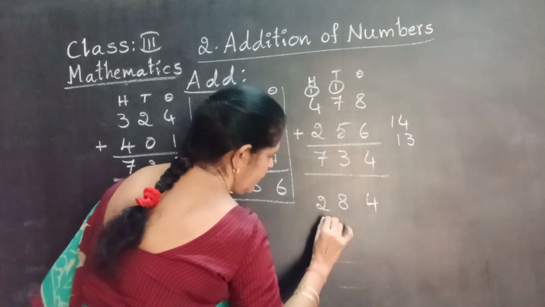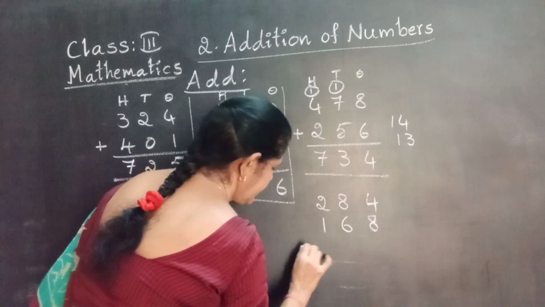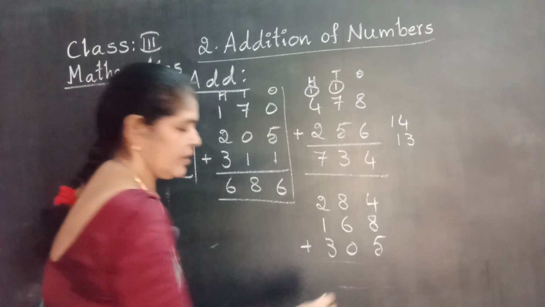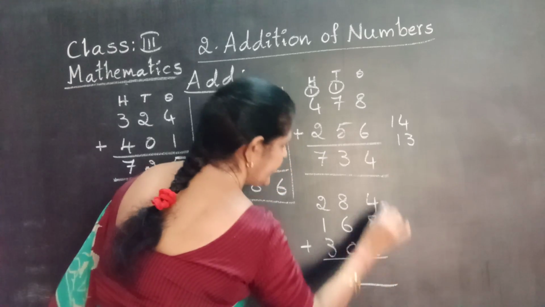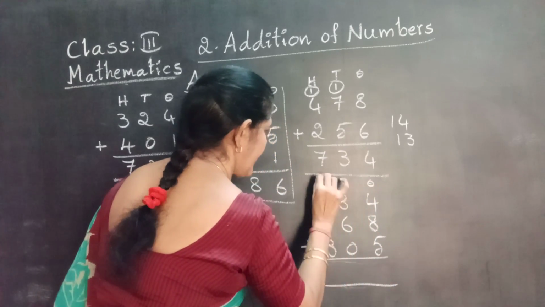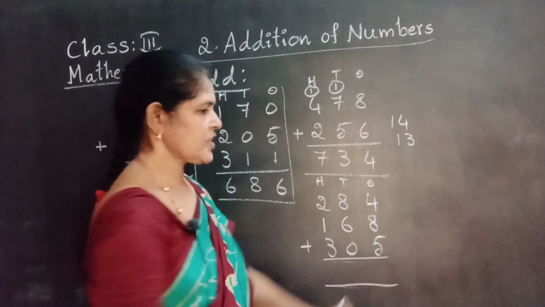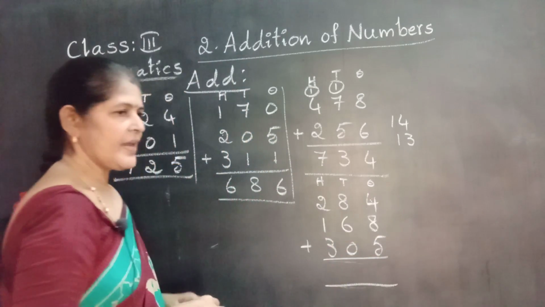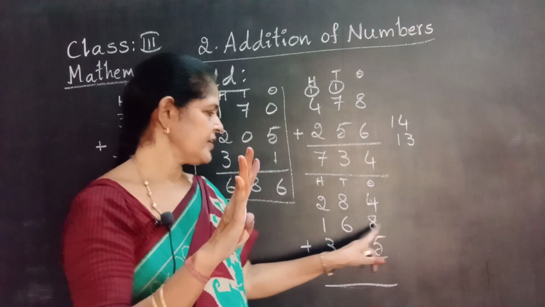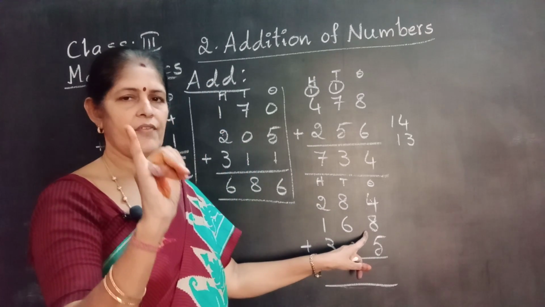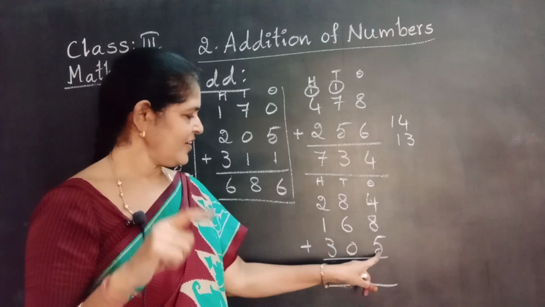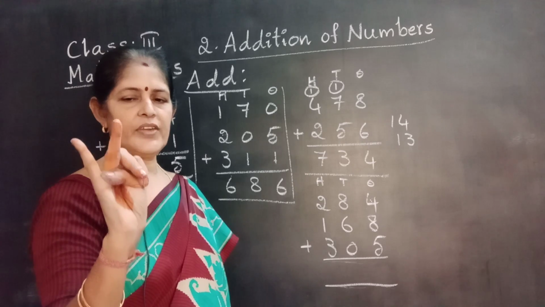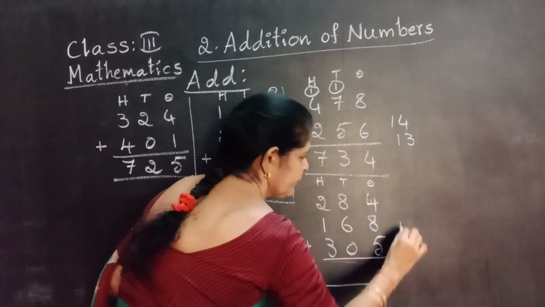284 plus 168 plus 305. Come on, find the total. Start from ones place. First adding ones. Start from right side. First adding these two numbers. 4 plus 8. Take 4 fingers. 8 after 9, 10, 11, 12. 12 in the mind. Take 5 fingers. 12 after 13, 14, 15, 16, 17.